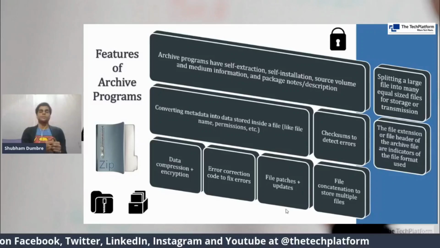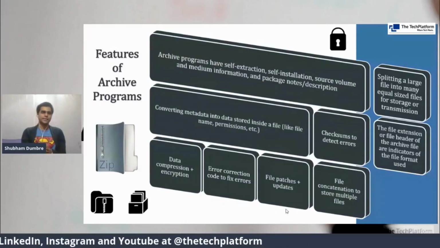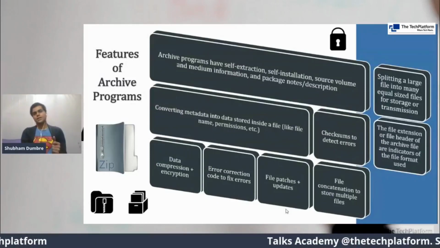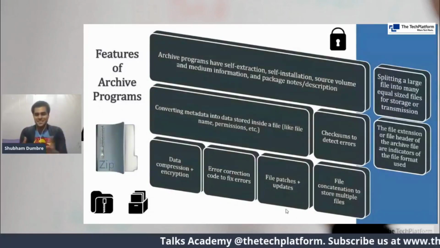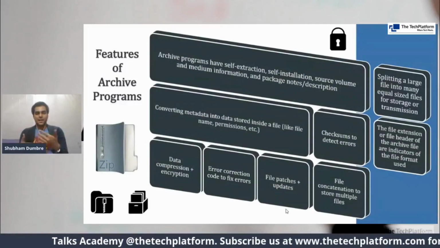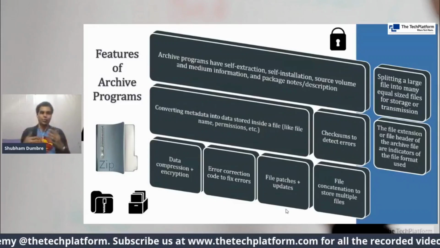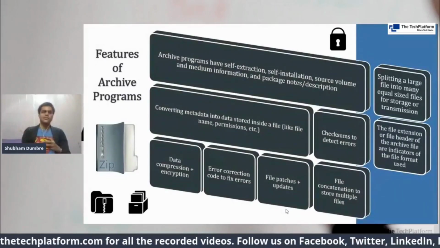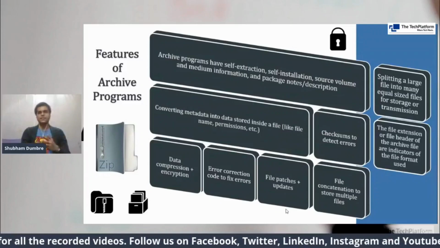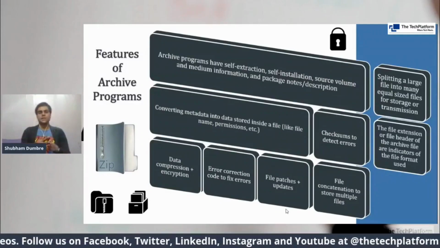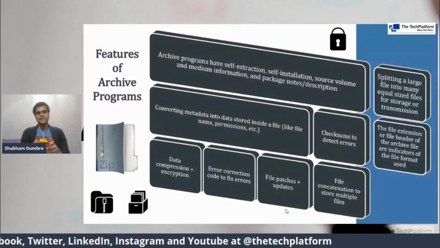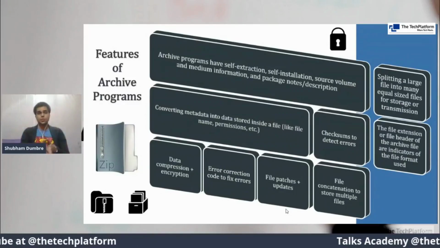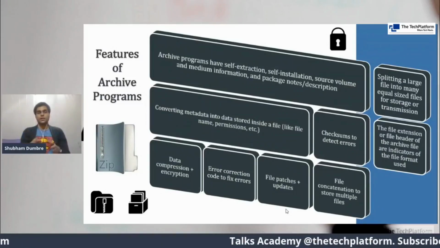File patches and updates. If you have ever come across development interfaces, you must have heard names like npm. In simple terms, you would need file patches to run some node environments, and all those can possibly be extracted from zip files. So that's the reason file patches and updates can easily be attained. And storage and multiplex files. Here we understand that if we want to store it easily across devices, it is possible, and storing multiple files into one zip is also effectively possible using archive programs.